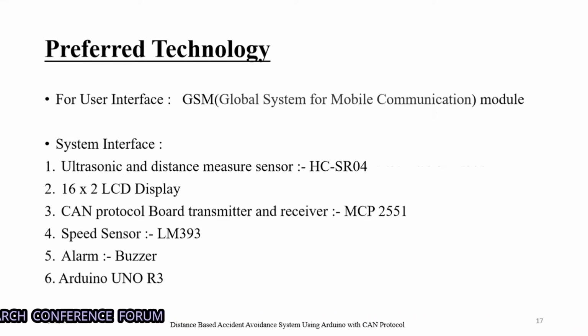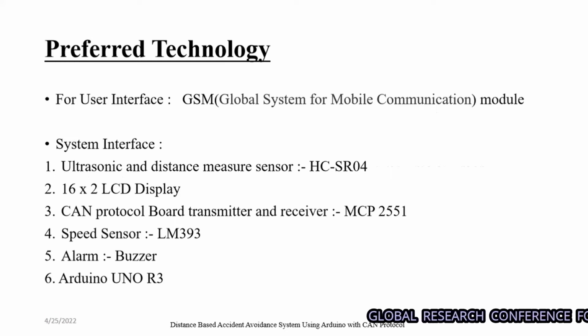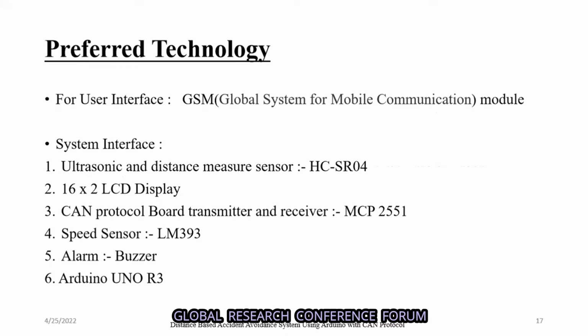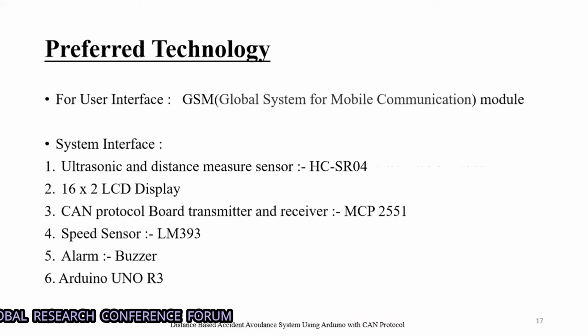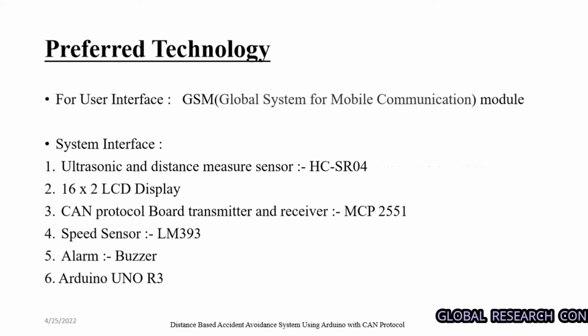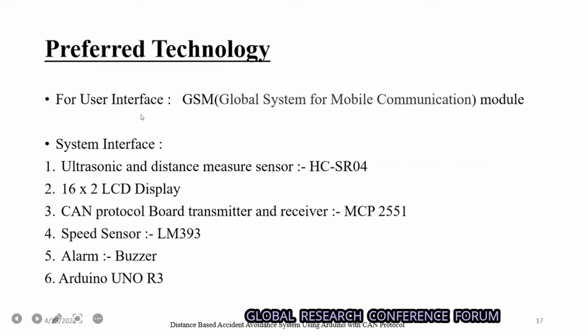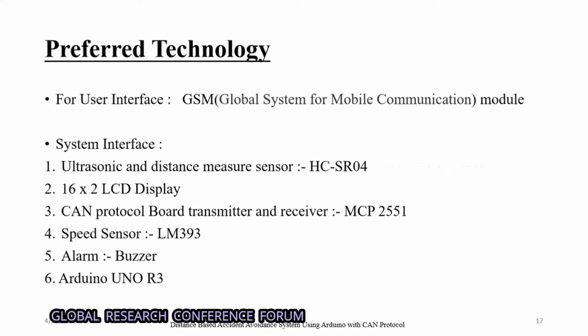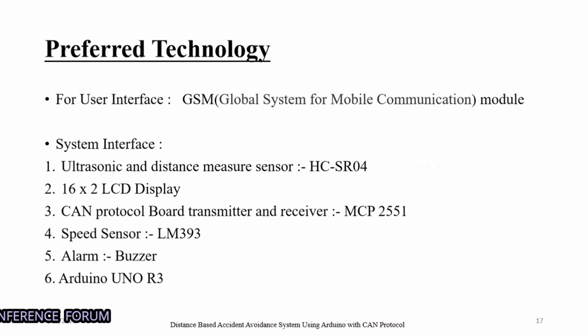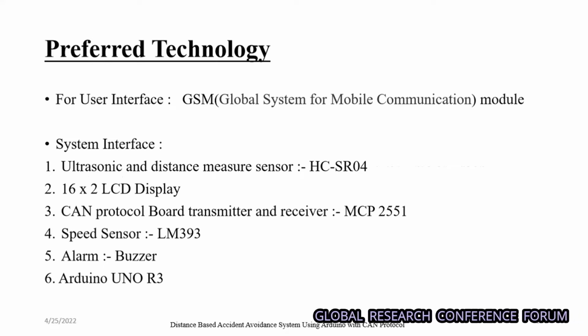This is the preferred technology we used. For the user interface, we are using a GSM module. For the system interface, we are using ultrasonic and distance measuring sensors, a 16 by 2 LCD display, CAN protocol board, transmitter and receiver, speed sensor, alarm, and Arduino R3. Next slide.